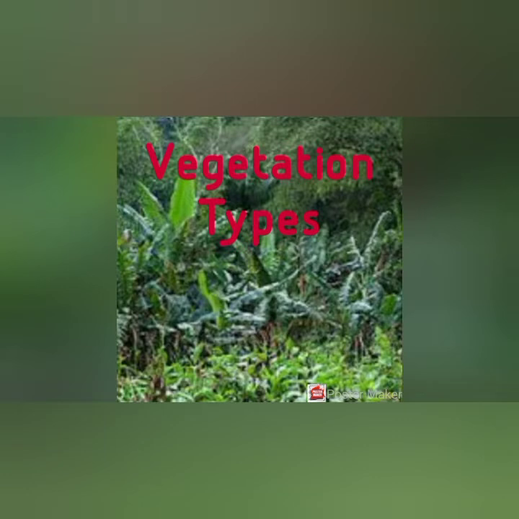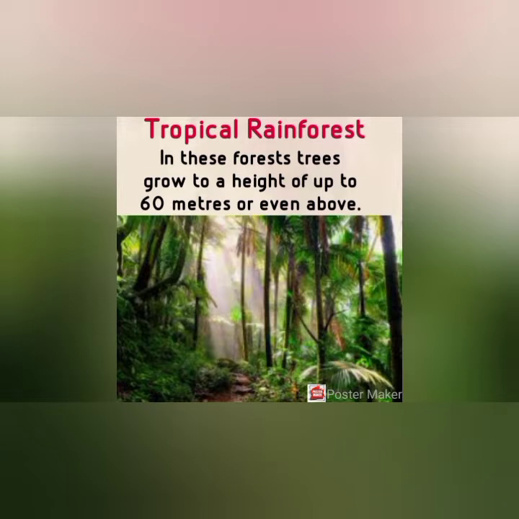Next, we will move on to vegetation types. First of all, let us look at the tropical rainforest. The tropical rainforests are only found in the rainy parts of India, that is, the Western Ghats and the island groups of Lakshadweep and the Andaman and Nicobar Islands. These types of forests grow mostly in areas that receive more than 200 centimeters of rainfall and experience a short dry season. In these forests, trees grow to a height of up to 60 meters or even above.